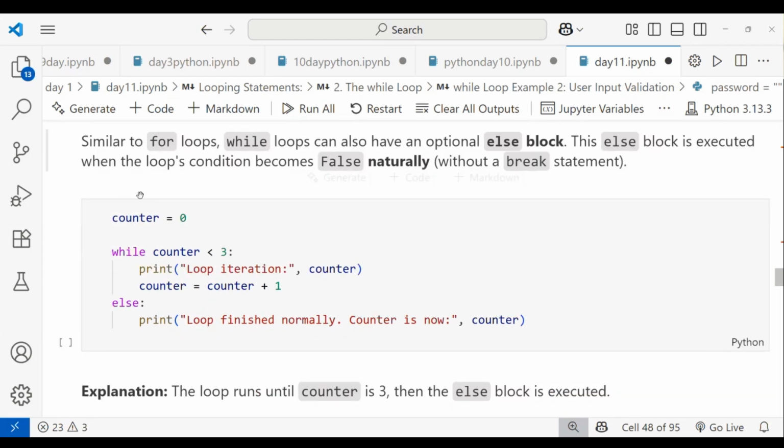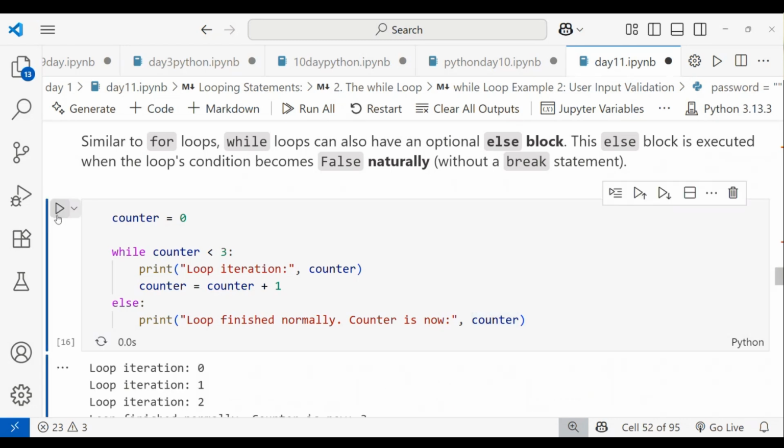And you can use a for loop or while loop with the else block. If the while loop condition is satisfied throughout, then only the else block will be printed. Otherwise, it will not be printed. I'm taking counter 0, and while counter is less than 3, I'm printing loop iteration and counter. Here is the updation, counter is equal to counter plus 1, which moves toward the stop value. Else it should print loop is finished normally, and counter is now the last value.